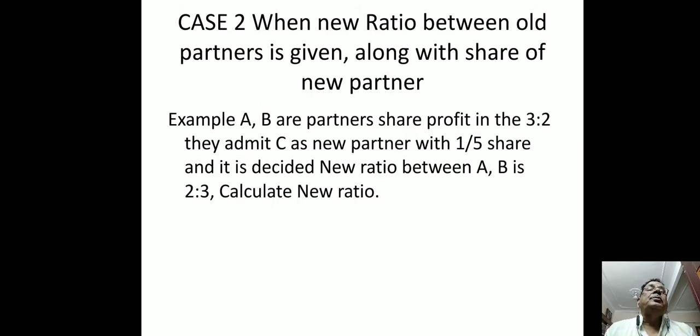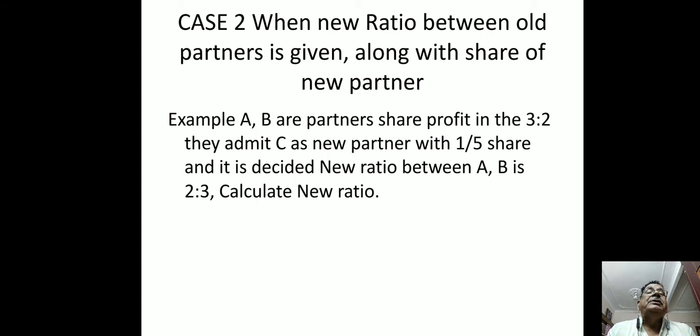Now case 2, when the new ratio between old partners is given along with the share of the new partner. The new ratio is given and the share of the new partner is also given. In that case, we can explain by means of an example. Example: A and B are partners sharing profit in the ratio 3:2.